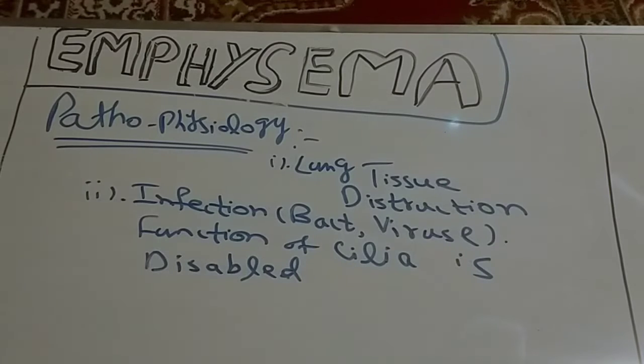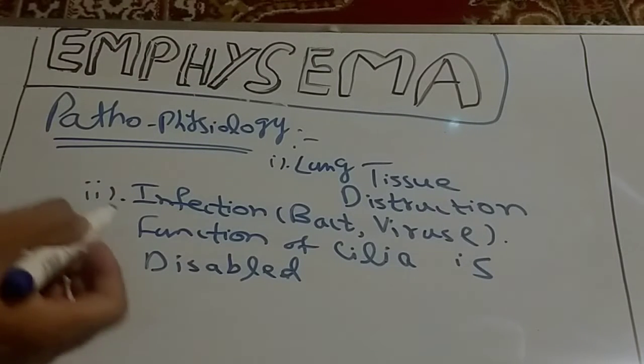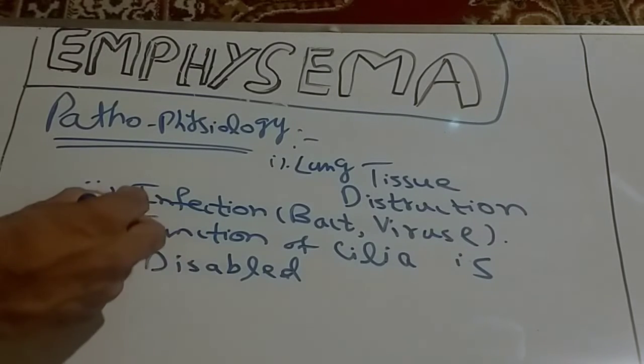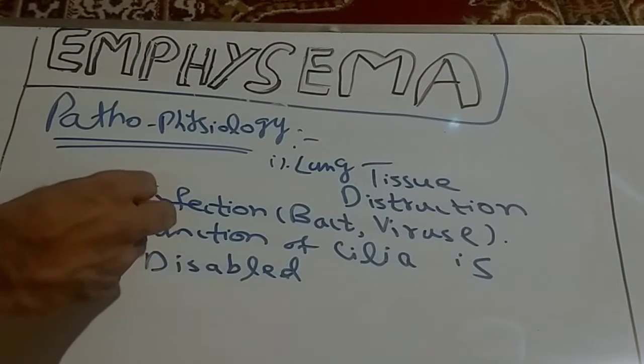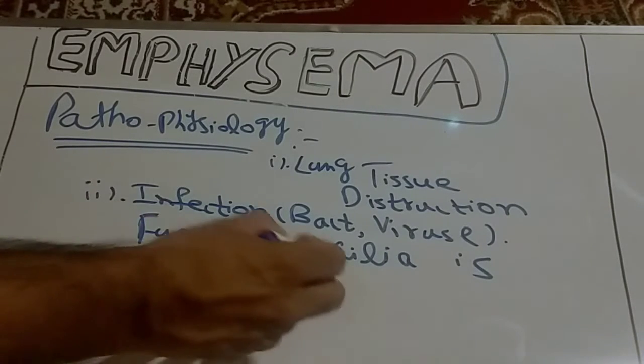If the cilia is not working properly, those infectious particles remain inside the respiratory tract and cause invasion, ultimately causing lung tissue destruction. So that's why the function of cilia is very important. That propelling out of infectious particles from the respiratory tract is disabled due to this infection.